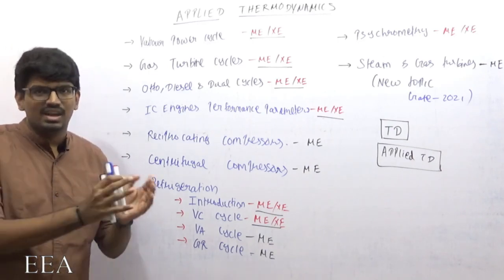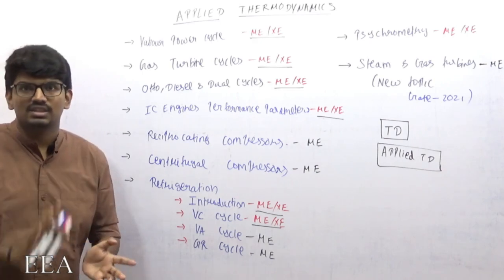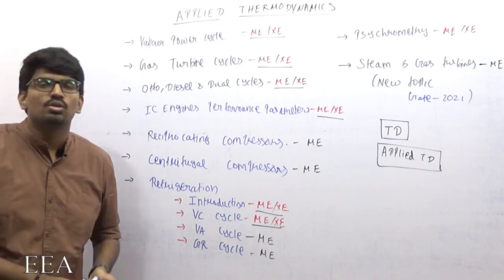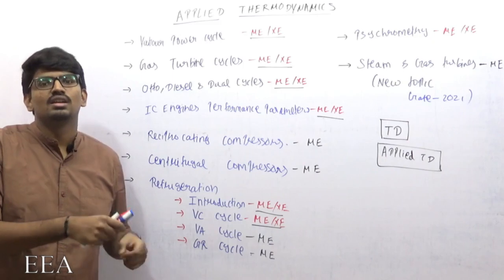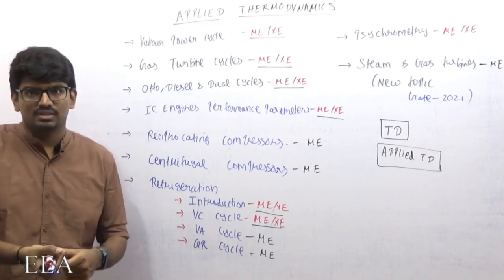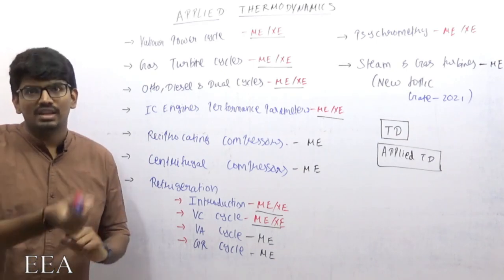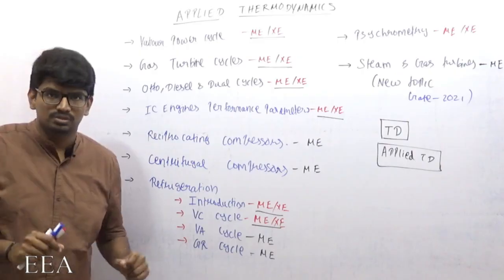These three basic ideas I will give you in the next video. After that, I will start the vapor power cycle. First I will discuss the Carnot vapor power cycle, then the Rankine vapor power cycle, and I will give you the reason why Carnot is not the ideal vapor power cycle. Then Rankine, and there are some performance improvement parameters for Rankine also.